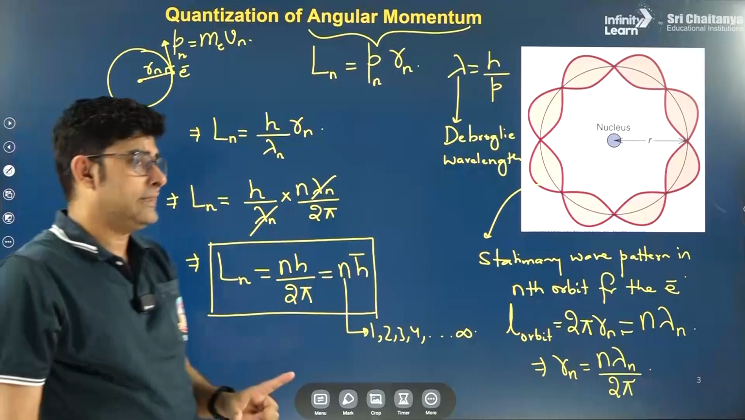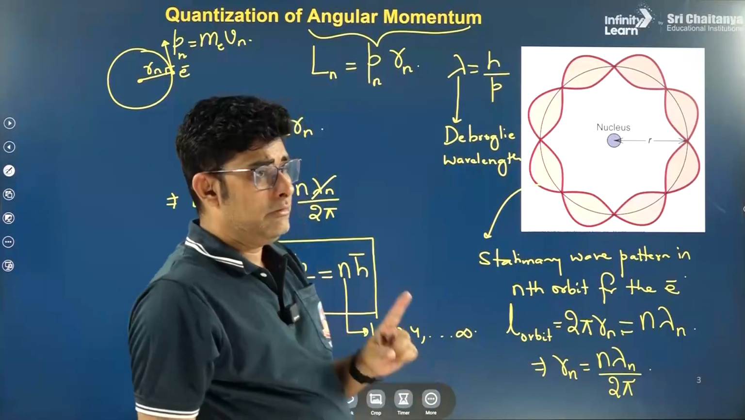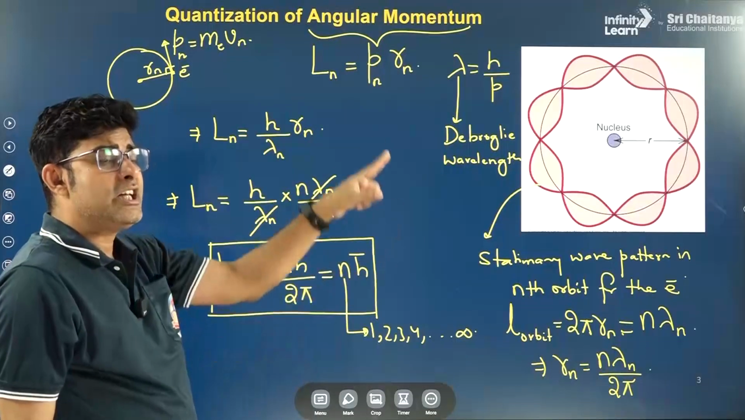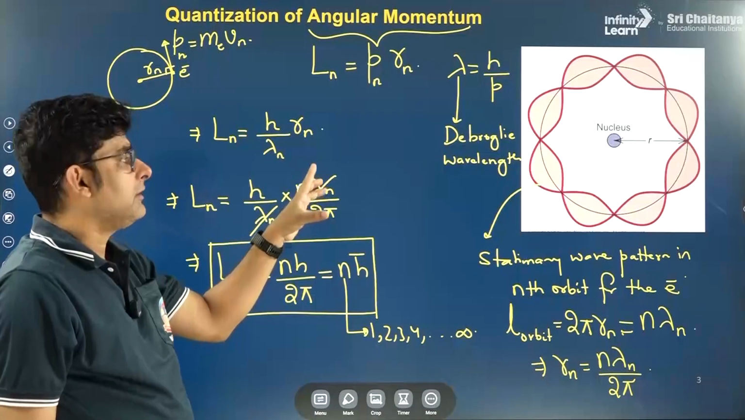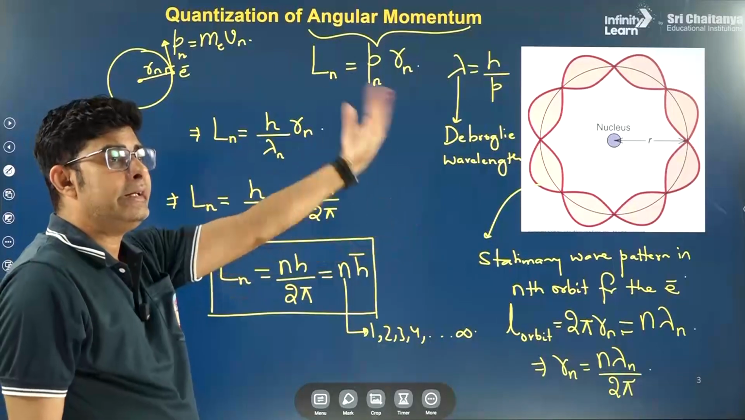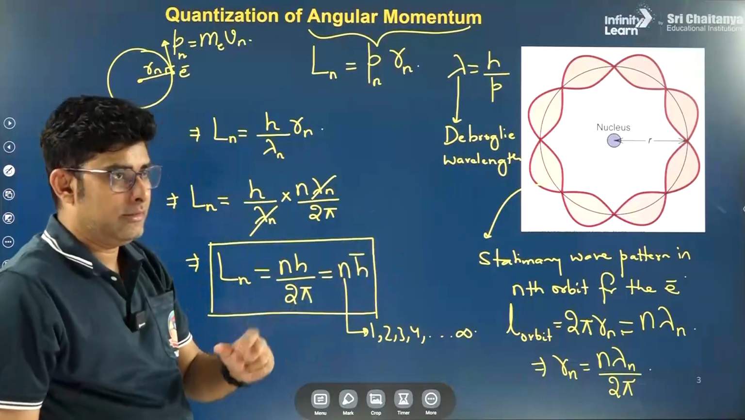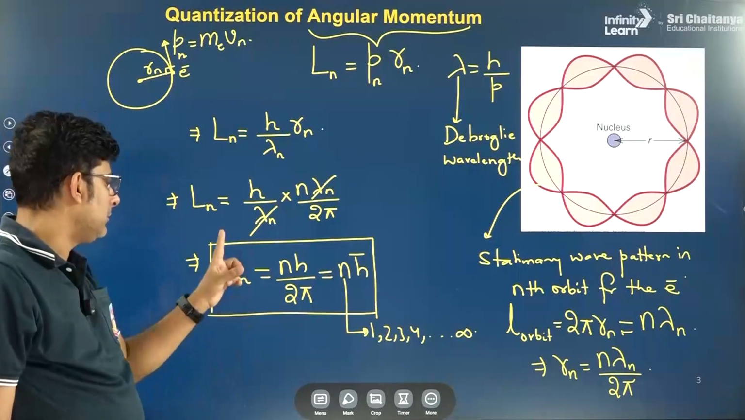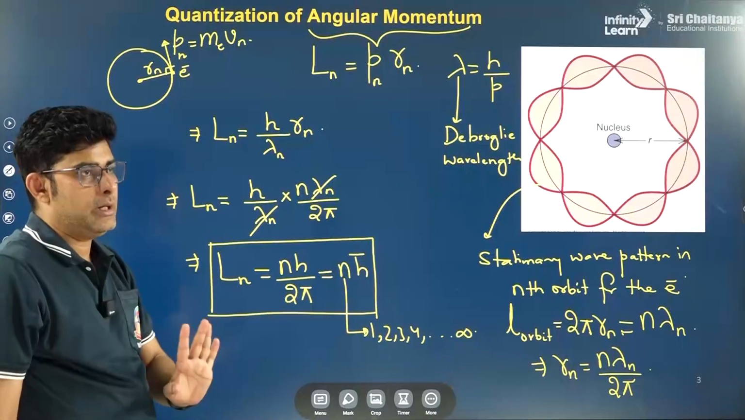So what Bohr suggested is that the electron can revolve only in such orbits in which it forms a stationary wave pattern consisting of full loops. Only then it won't be radiating energy and falling into the nucleus. So these orbits are called stationary orbits, and the angular momentum for such an orbit should be n h bar.